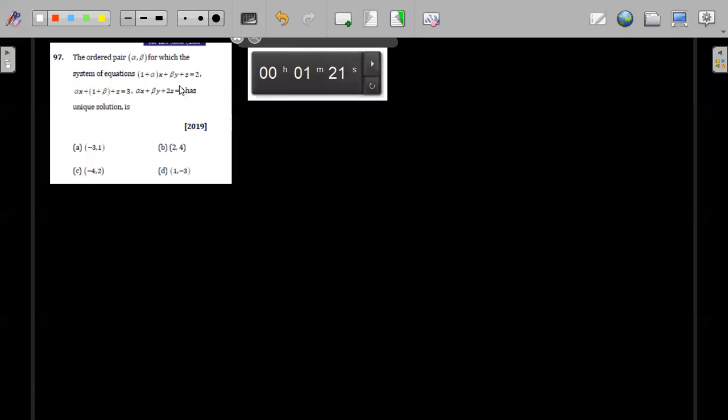Okay, B. So let's see. I think some of you have already solved. So let's see. The system of equations has a unique solution. Unique solution means D should not be equal to 0. So D should not be equal to 0. So 1 plus alpha, beta, 1. Then you have alpha, 1 plus beta, and 1. Then alpha, beta, and 2. So now this value should not be equal to 0. Only then will you have a unique solution, right?